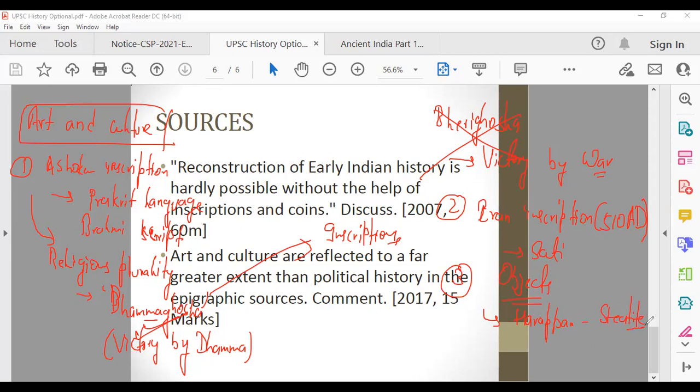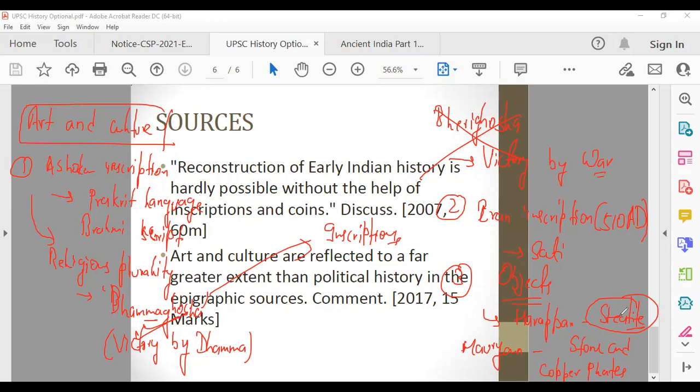That is the beauty of history: whatever you're reading here in sources will give you a vague idea about the whole of ancient history, and when you read ancient history in detail, you will enjoy it because you already have so much idea. So Harappan people were using steatite, a precious stone, as writing material. Later periods used stone and copper plates for writing inscriptions. So stone and copper were used a lot later on, and during the Harappan period, steatite was being used. That also gives you an idea about the culture. You can talk about these points, how art and culture is reflected by epigraphic sources.